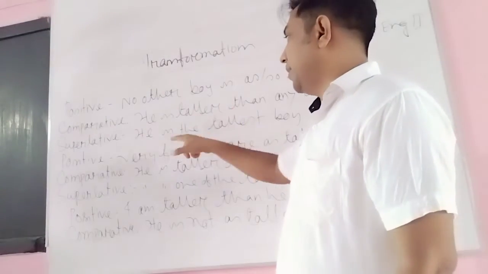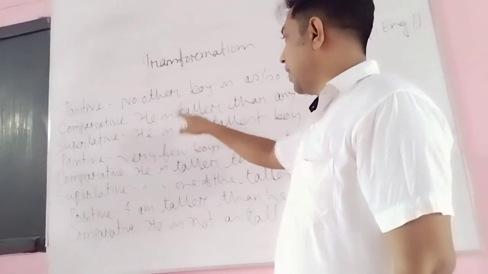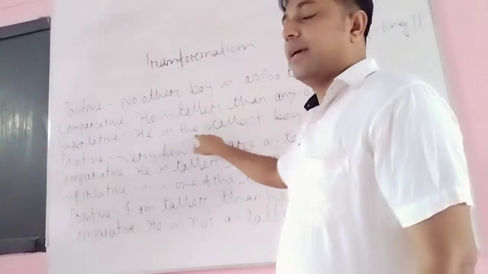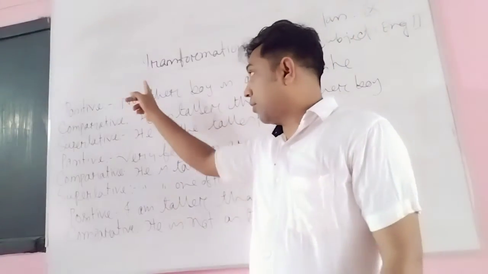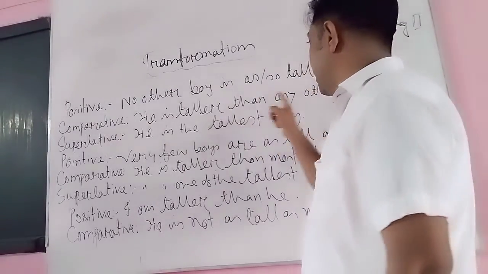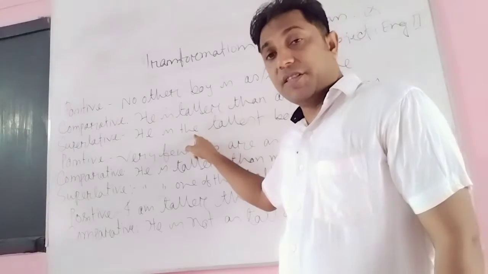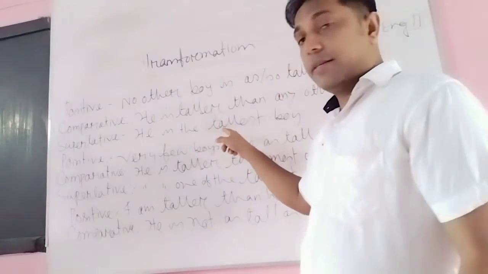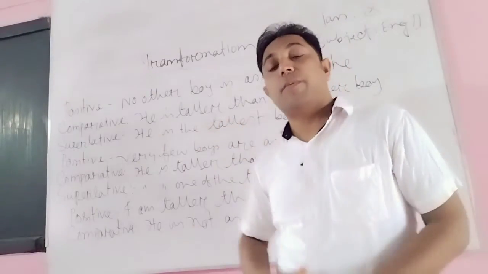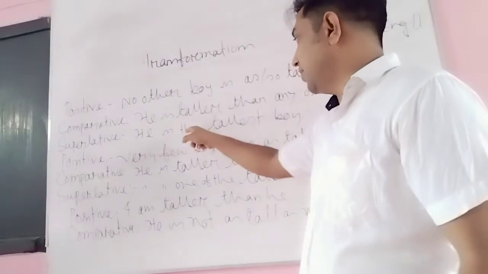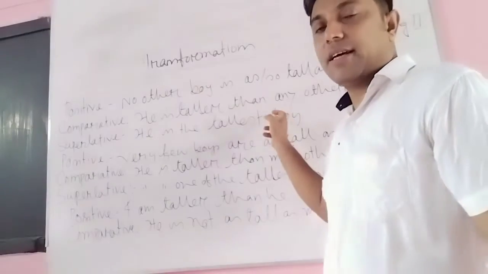The difference will be that the verb will be the same, and here will be the. When there is no other or than any other, there will be only the in the sentence before the superlative form of the adjective. Before the superlative form of the adjective, there will be the, and then the object.